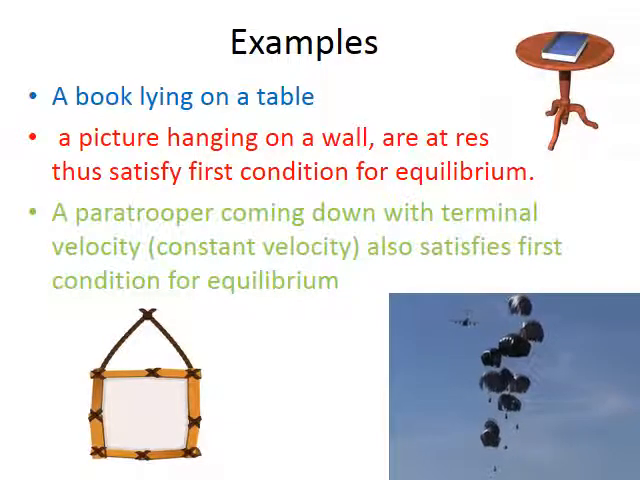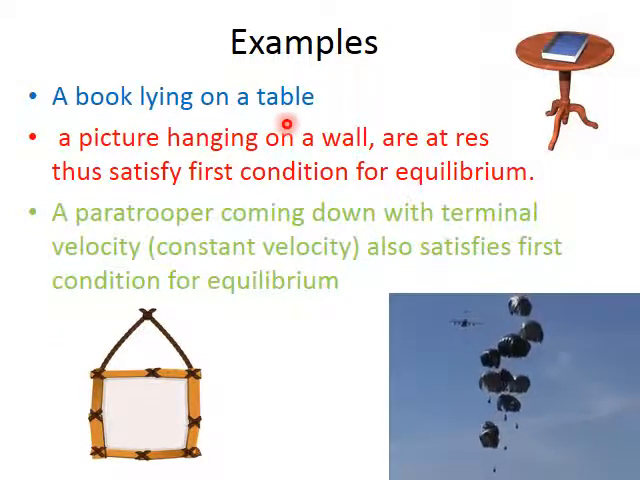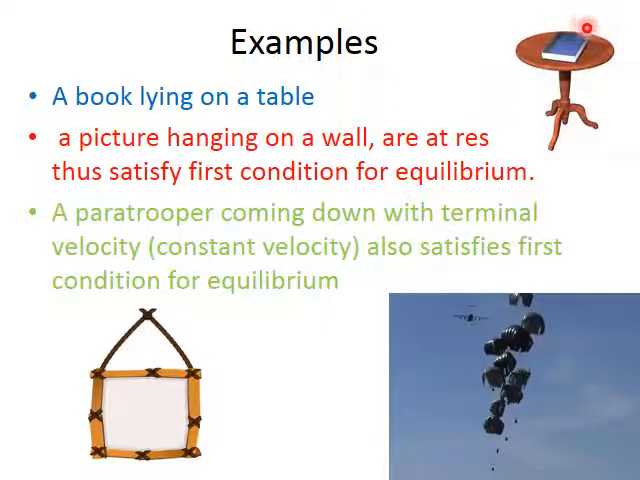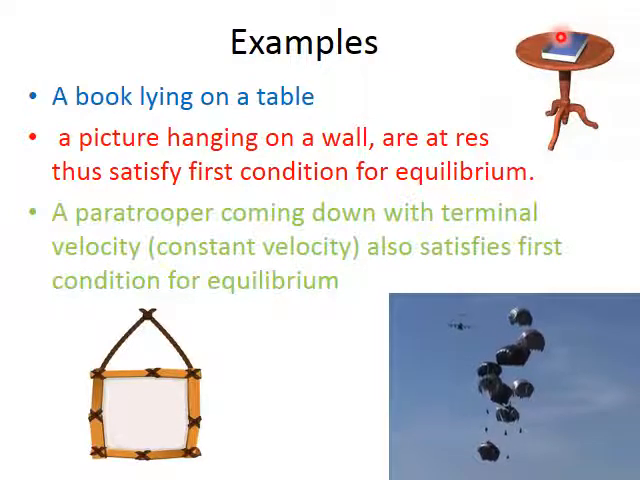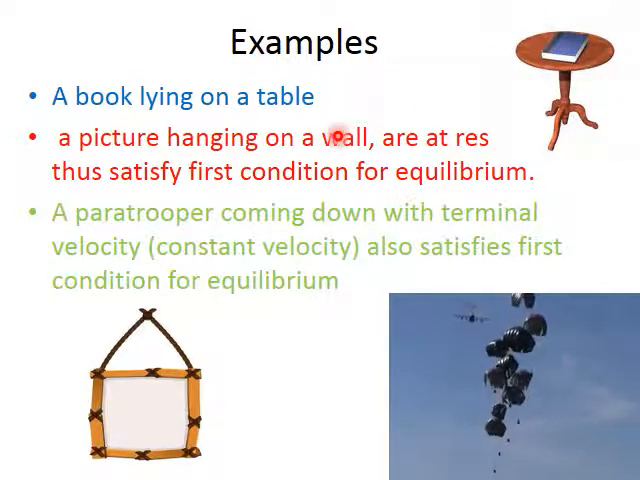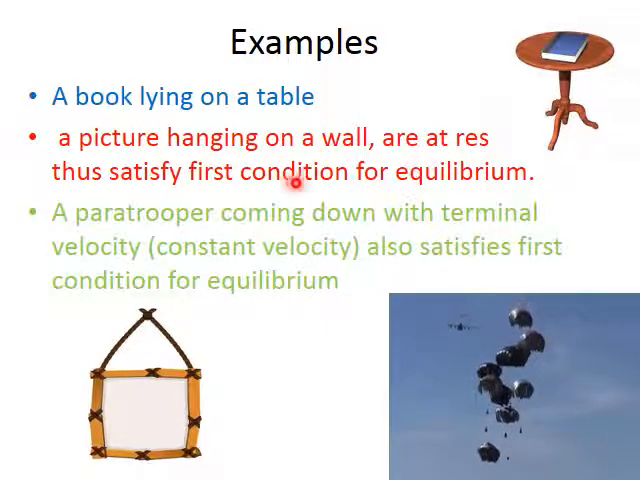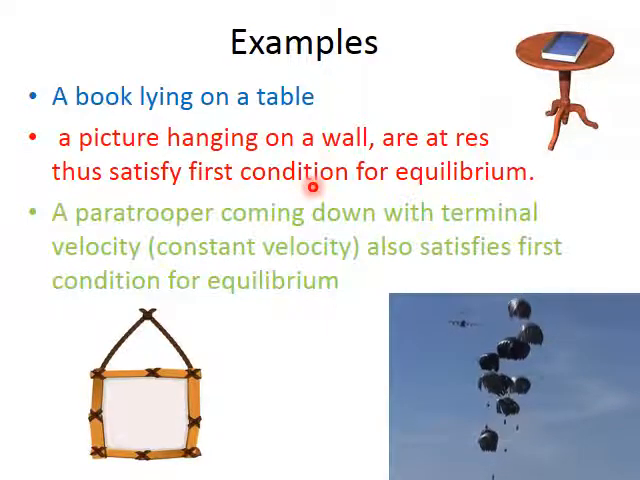Okay students, we have different examples of the equilibrium. First condition of equilibrium. First is the book laying on the table. If a book is laying on the table, it is said that all the forces acting on the book are 0 and the book is in equilibrium condition. I already told you a picture hanged on a wall is at rest, thus satisfies first condition of equilibrium.